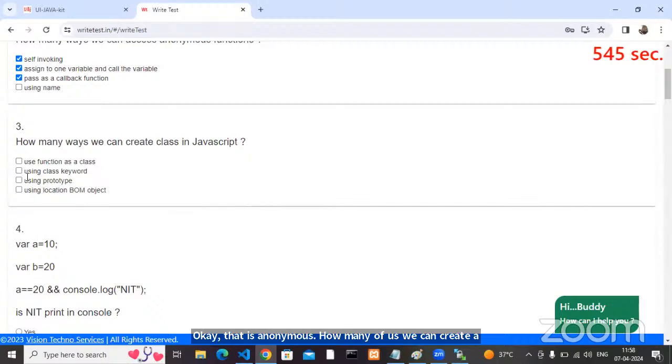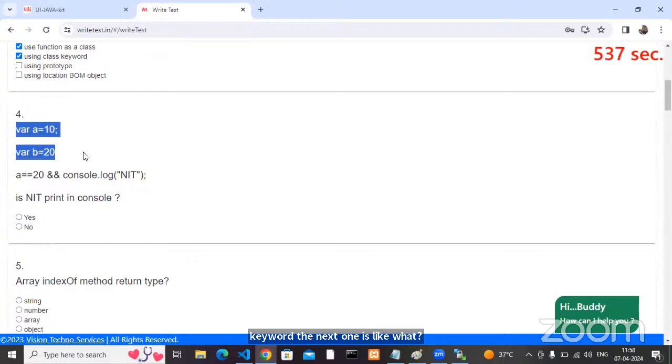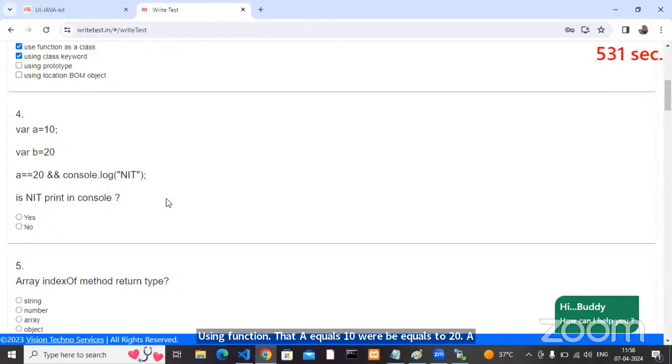How many ways can we create a class in JavaScript? Okay, using the class keyword. The next one is what? Using function. Let a equals 10, let b equals 20, a equals 20 and console.log of Naresh IT. Is Naresh IT printed in the console or not?